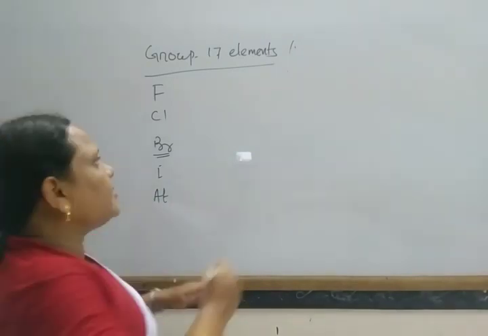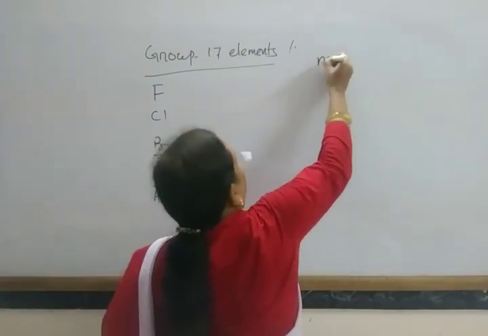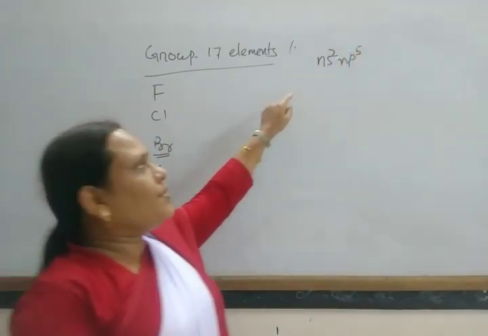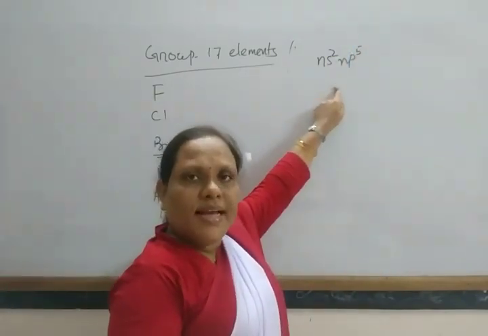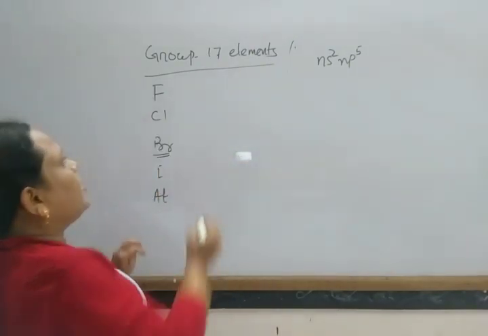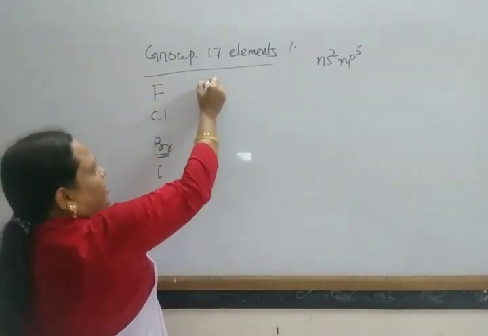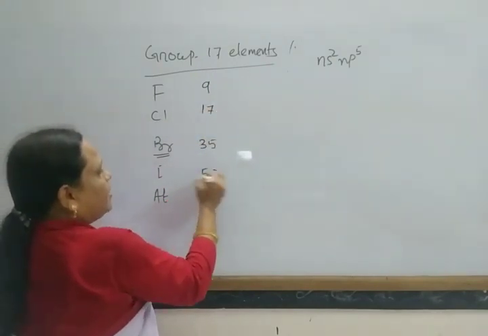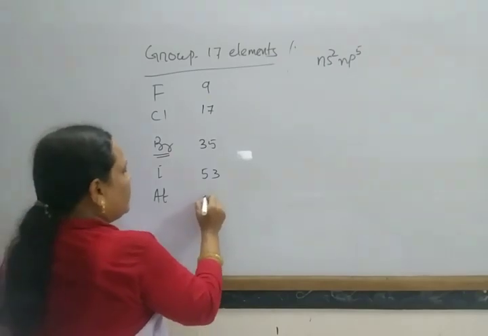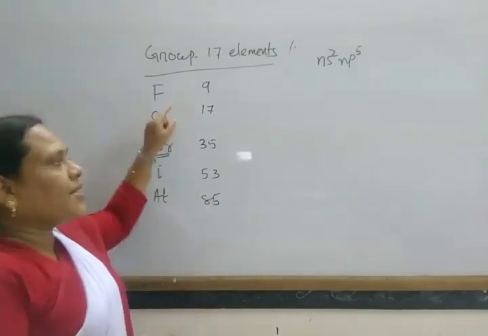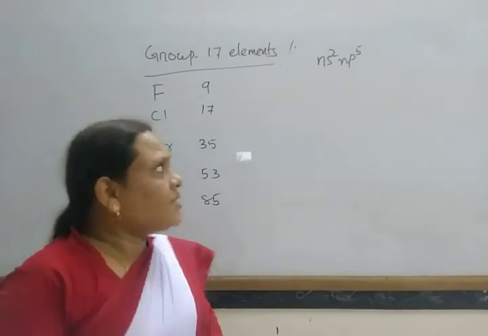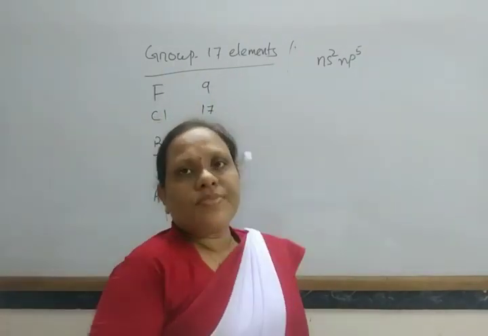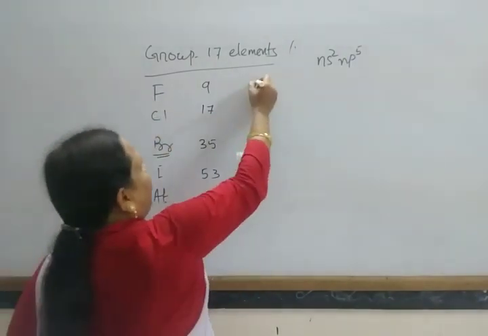They have the general electronic configuration ns2 np5. The atomic numbers are fluorine 9, chlorine 17, bromine 35, iodine 53, and astatine 85. Generally they have the electronic configuration ns2 np5.